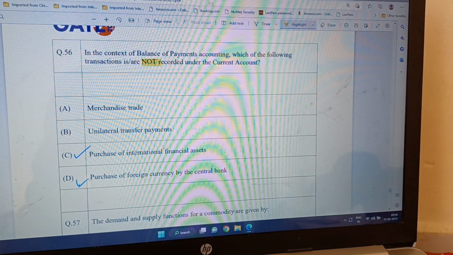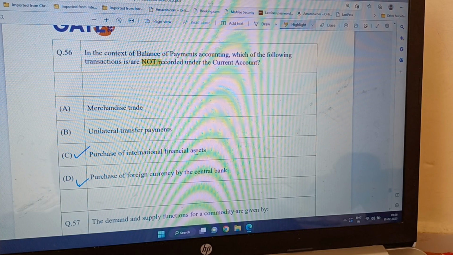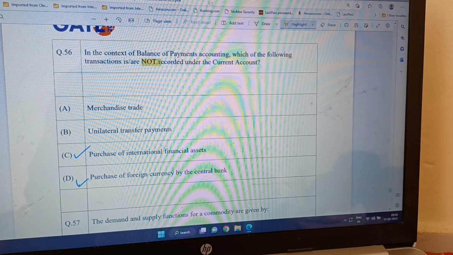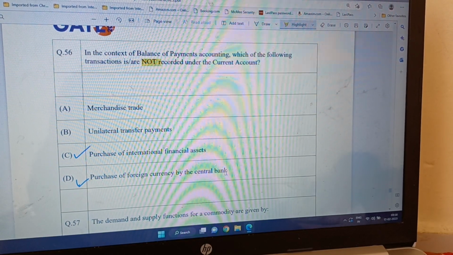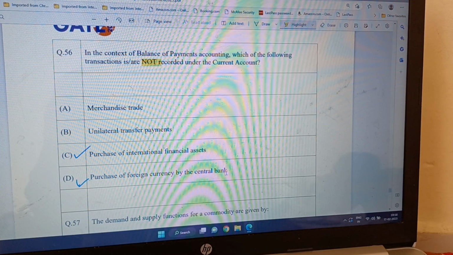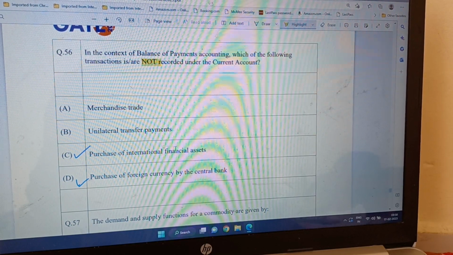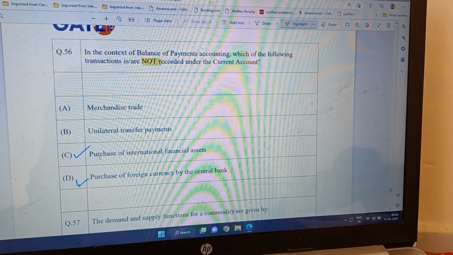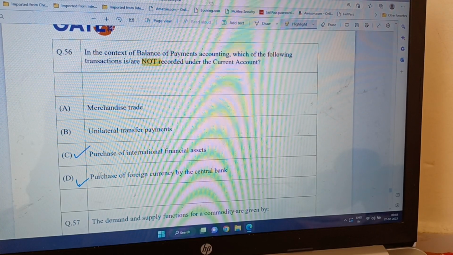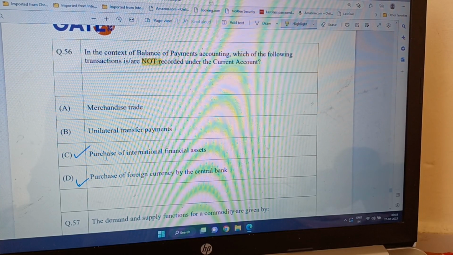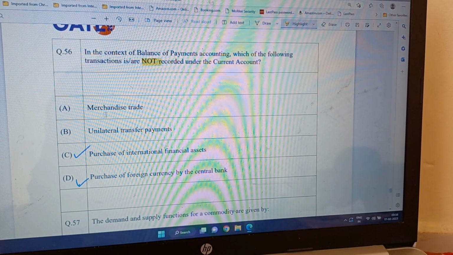And then purchase of international financial assets. Here it is a purchase of financial assets, which means it is investment, and so it will go in the capital account. Purchase of foreign currency by the central bank is also investment, so it will be part of the capital account. So the answer is C and D, which are not recorded in the current account. Both are part of the capital account. So the answer to 56 is C and D. Obviously, the nature of C and D is different from the nature of A and B.